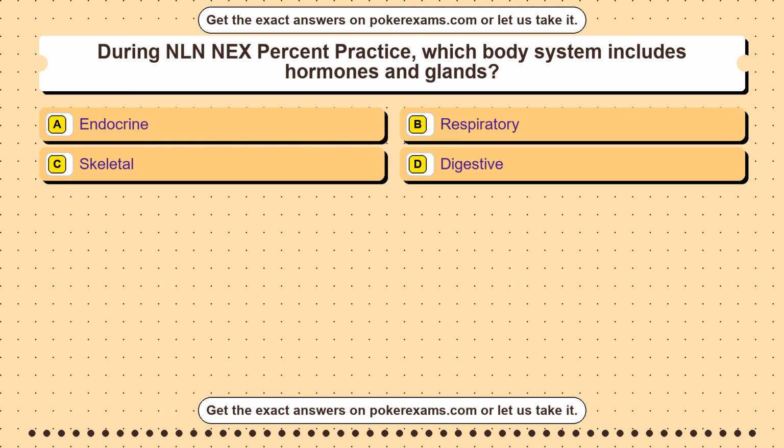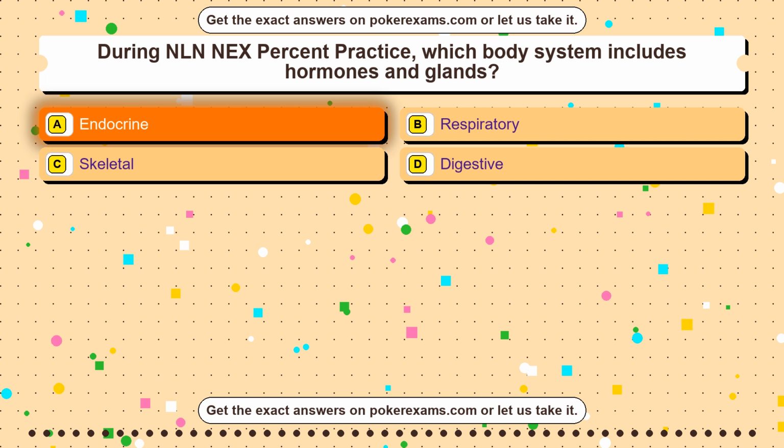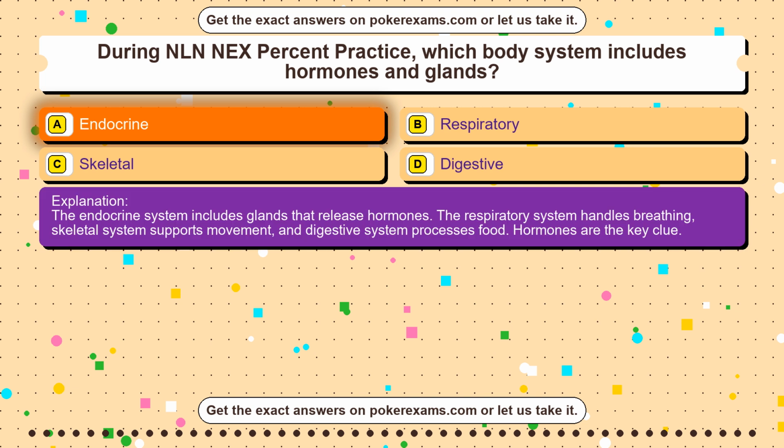Question 41. How should 0.25 be written as a fraction? Option A, 1/4. Option B, 1/2. Option C, 2/5. Option D, 25/10. The correct answer is option A. 0.25 equals 25/100, which simplifies to 1/4. 1/2 equals 0.5, 2/5 equals 0.4, and 25/10 equals 2.5. Simplifying decimals into fractions is a common GET skill.